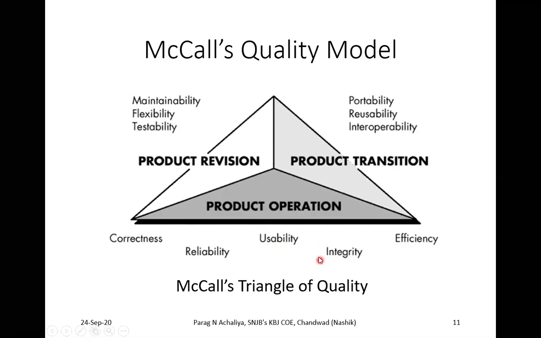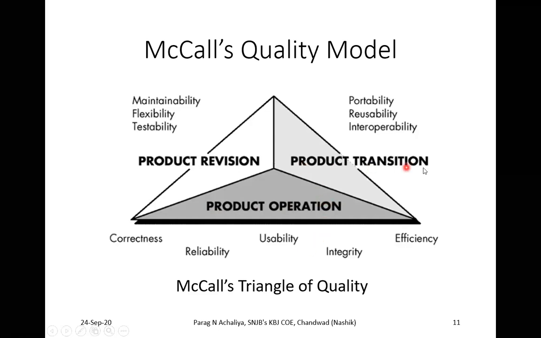Integrity means the things will not be repeated. उसकी integrity क्या होगी वहाँ पे maintain होगी. The thing will not be repeated continuously. Efficiency means how efficient that system is, that means how capable of output generation that product is. That will be your efficiency. So these are the various product operations.